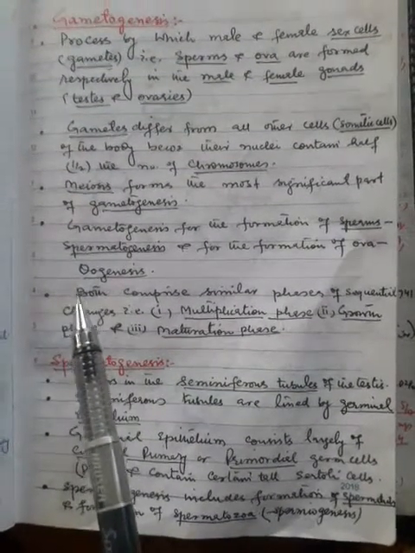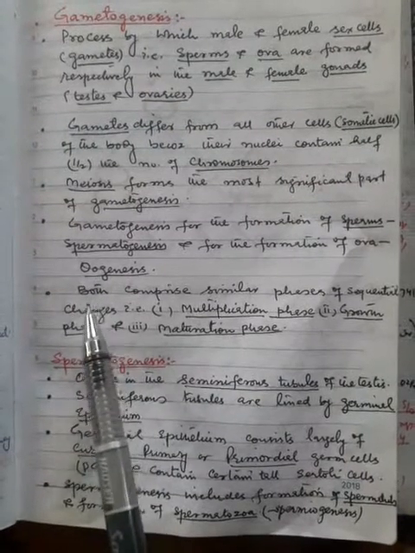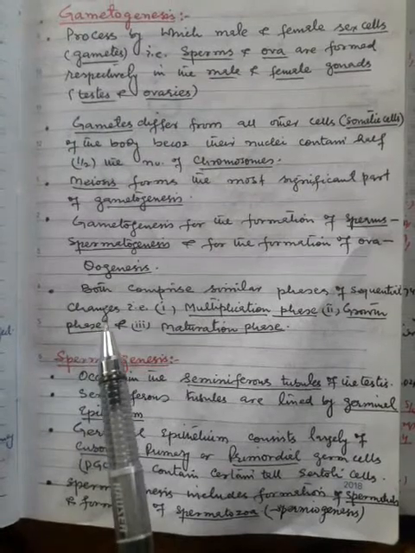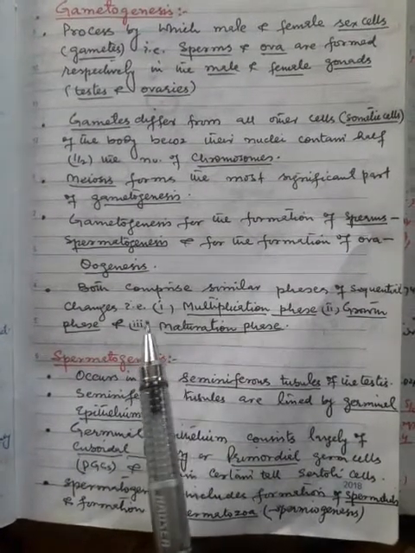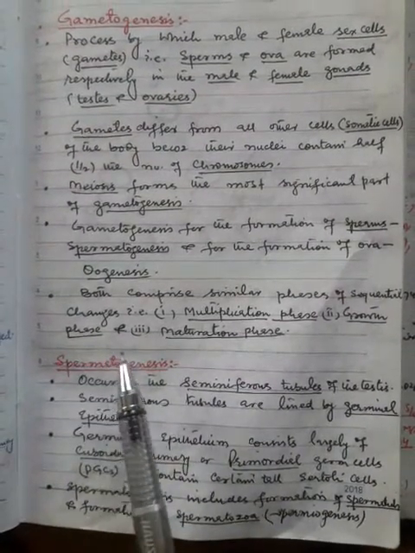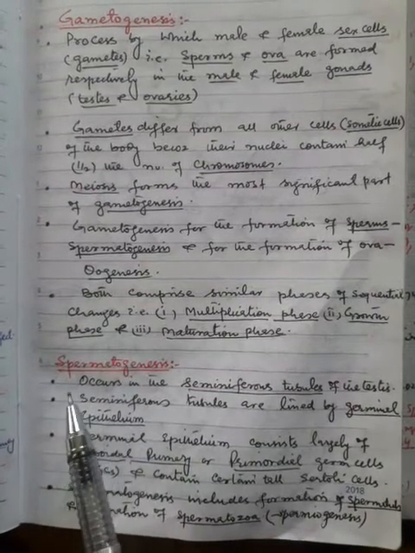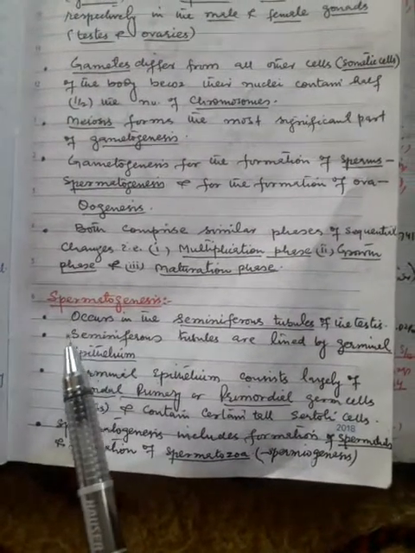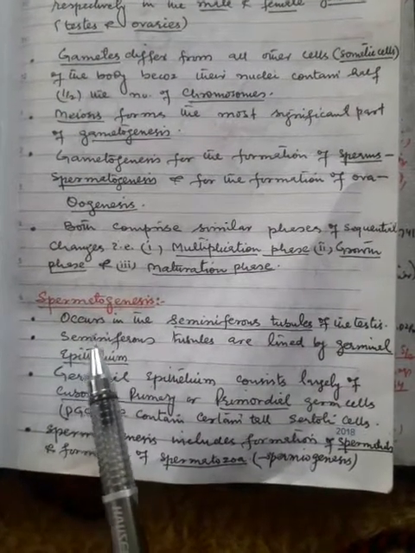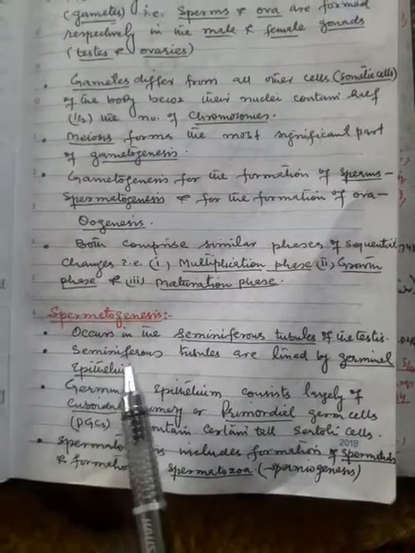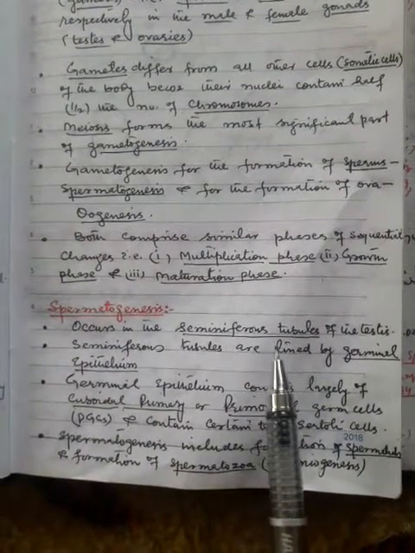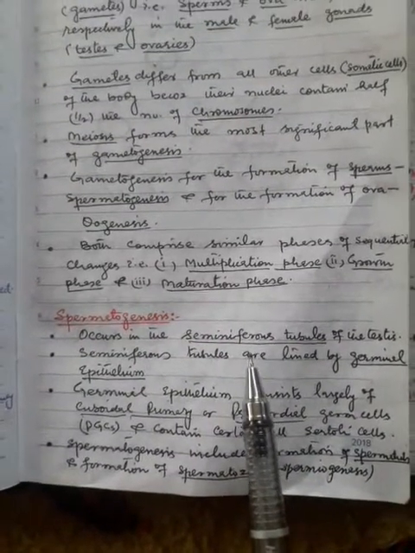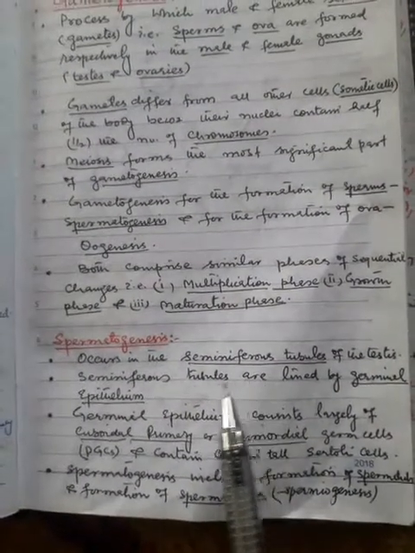Both spermatogenesis and oogenesis comprise similar phases of sequential changes, that is, the multiplication phase, the growth phase, and the maturation phase. Let us talk about spermatogenesis. As you know, spermatogenesis is the formation of sperms and it occurs in the seminiferous tubules of the testes under the influence of testosterone hormone.